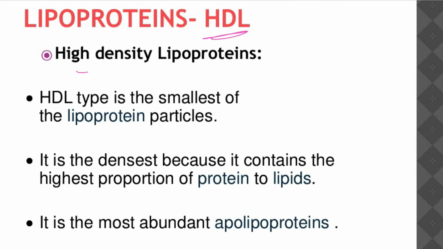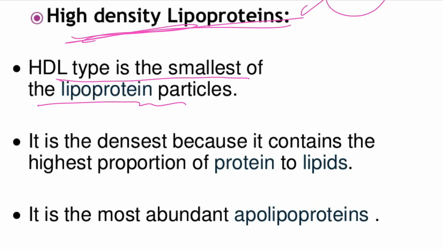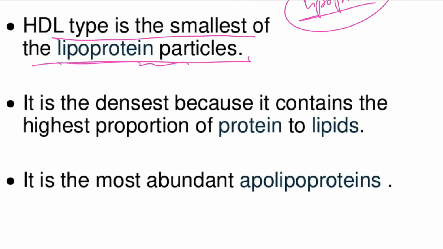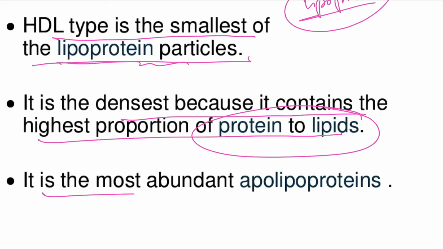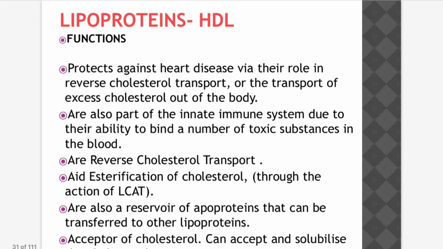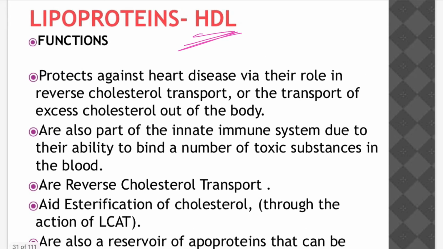Next, another lipoprotein is high density lipoprotein. Note, high density lipoproteins are the smallest of the lipoprotein particles among all the lipoproteins. High density lipoproteins are the smallest, as we see from the size. They are the densest because they contain the highest proportion of protein to lipids. They contain the most abundant apolipoproteins. Then the functions of high density lipoprotein.